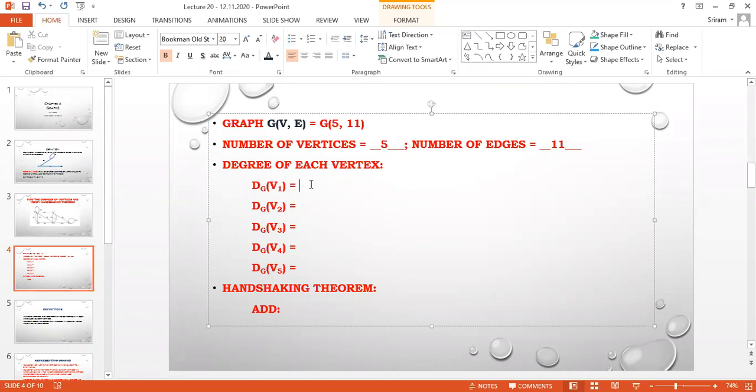Now I am going to find the degree of each vertex. We are going to write the degree of each vertex like this. You have to remember this for the exam, dear. deg of V1 means the degree of vertex 1 in graph G.